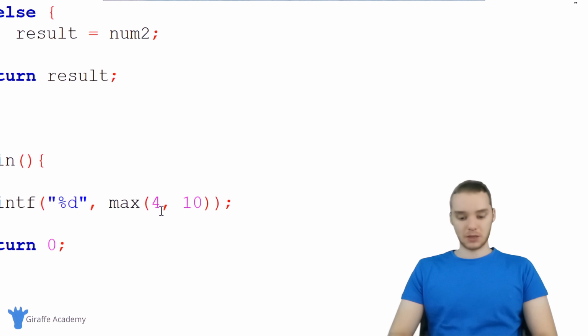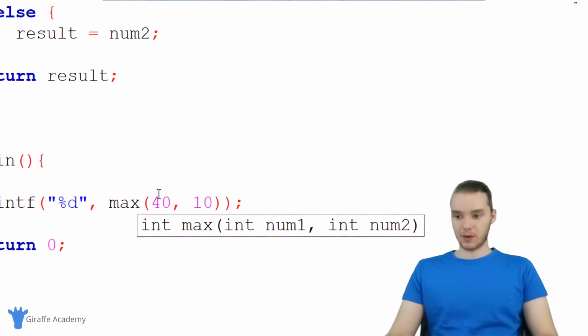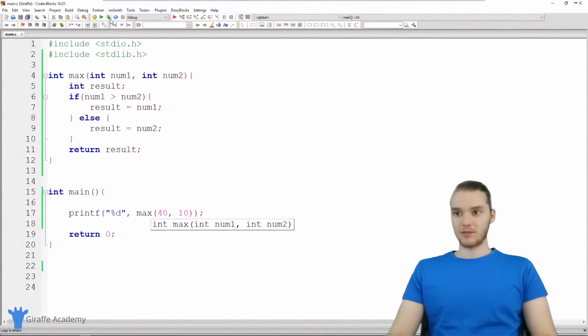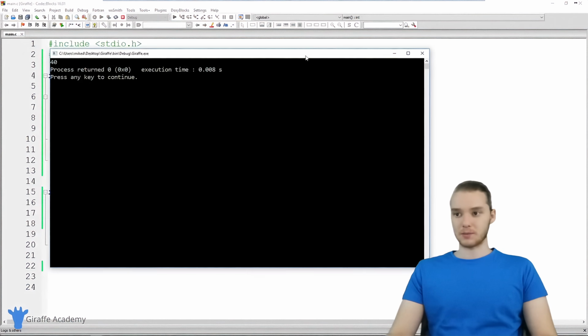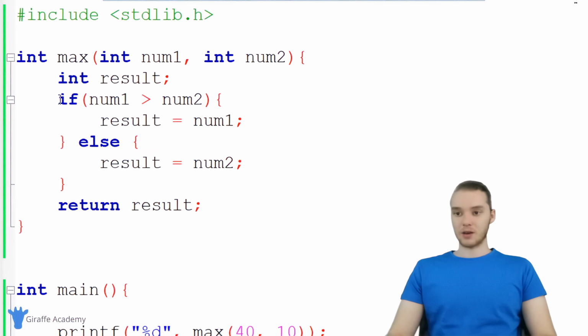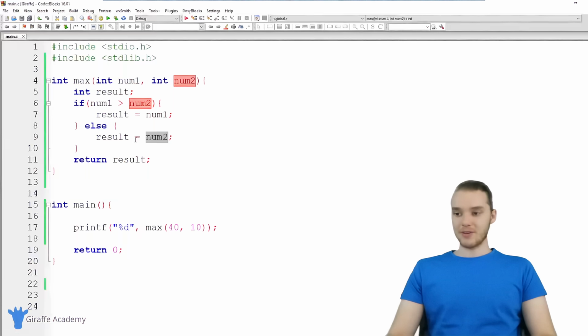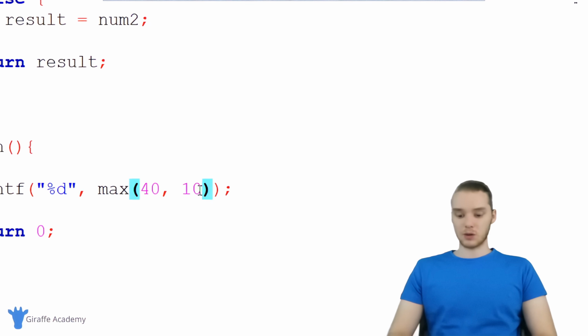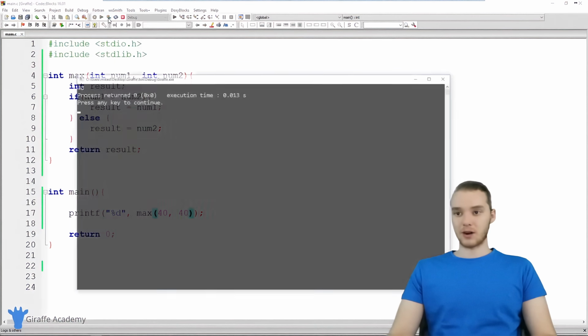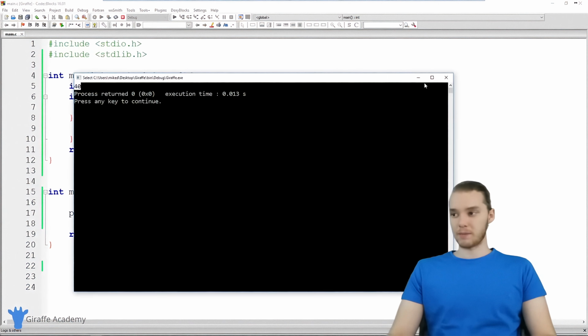Let's try it with the other numbers. So let's make the first number bigger. So now we have 40 and 10. So this should give us 40 back. Awesome. So over here we have an awesome function, right? We're basically checking to see if num1's greater than num2. If it is, then we're going to return num1. Otherwise, we're going to return num2. And it's important to note that even if I made these equal, so if I made it 40 and 40, we're still going to get back the correct answer. So it's still going to give us 40 back.